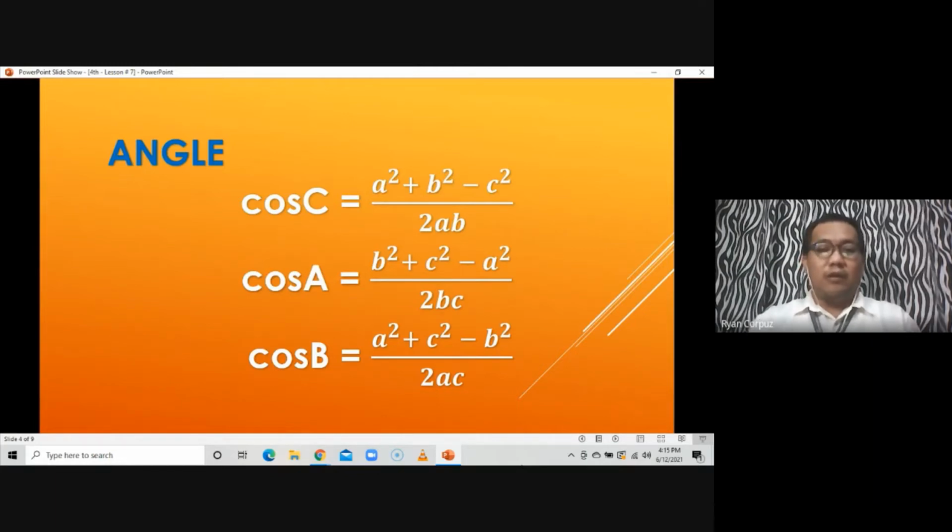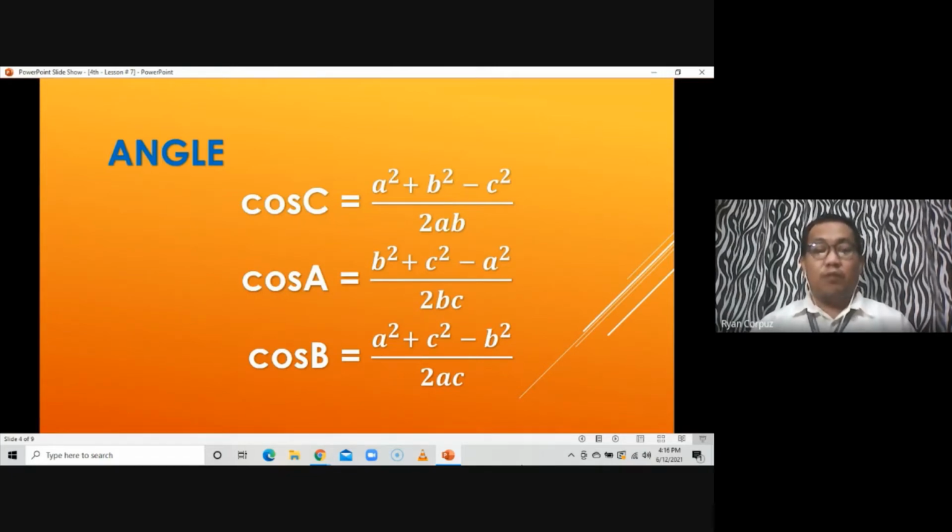Here, based on the statement that we presented earlier, we have A, B, and C as the angles and small letters a, b, and c as the sides. That's why we come up with these formulas for the side and the angle. So the most important thing here is you must come up with the right formula to use in order for you to find out the correct answer in a given problem.